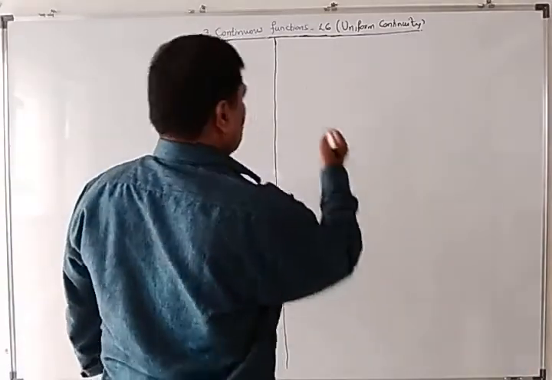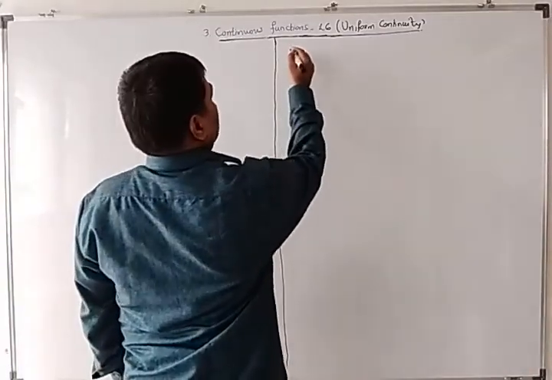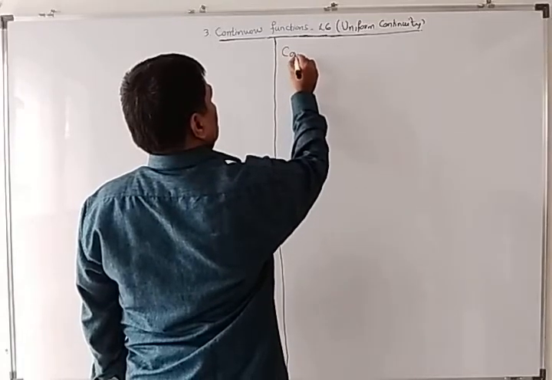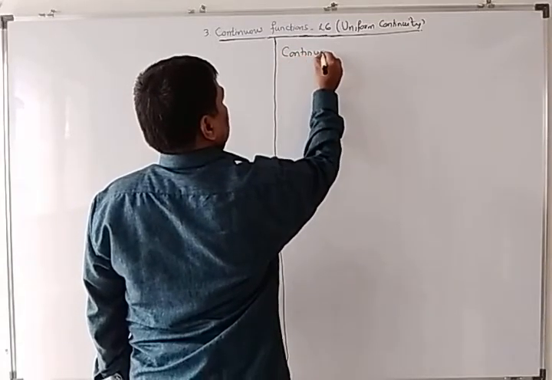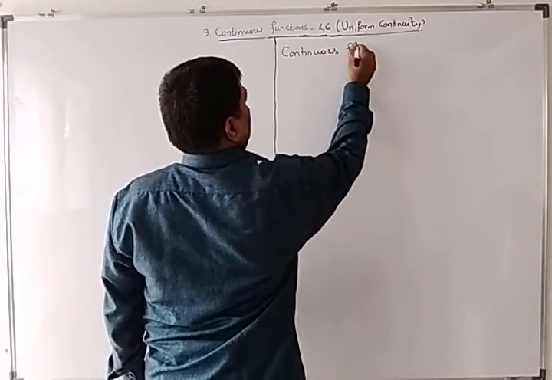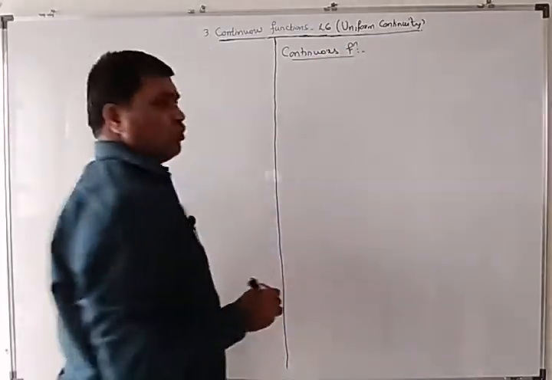First, we will define a continuous function. We will also revise that, and then we'll take the definition of uniform continuity.